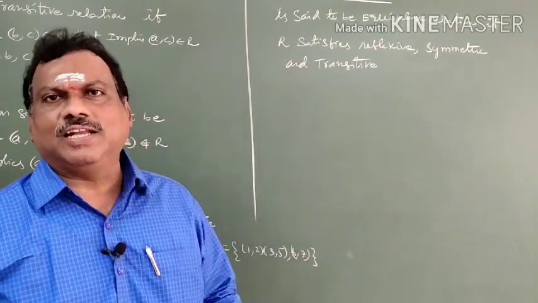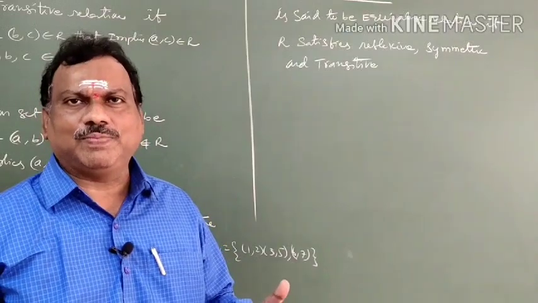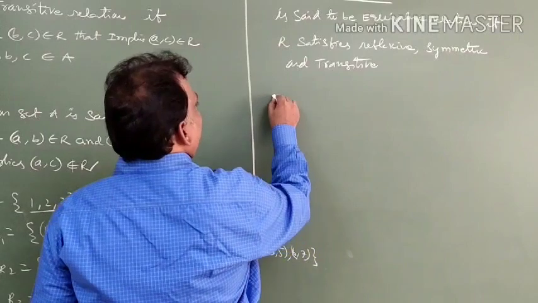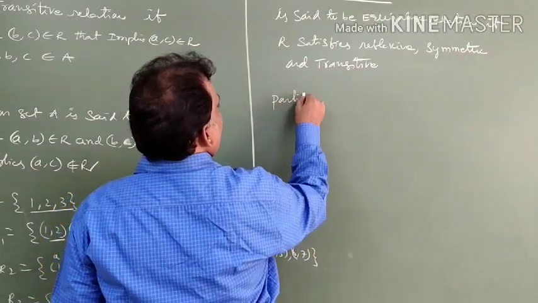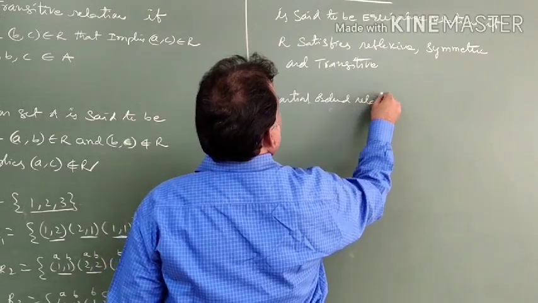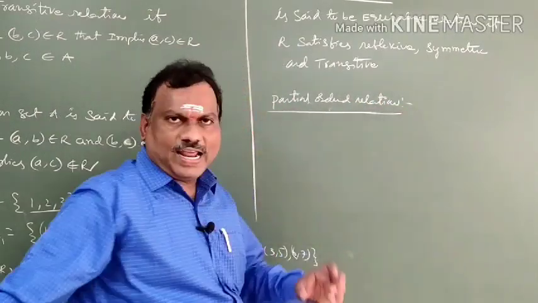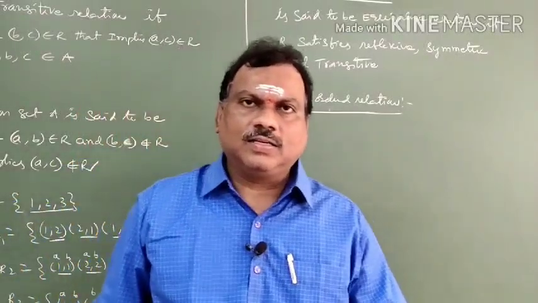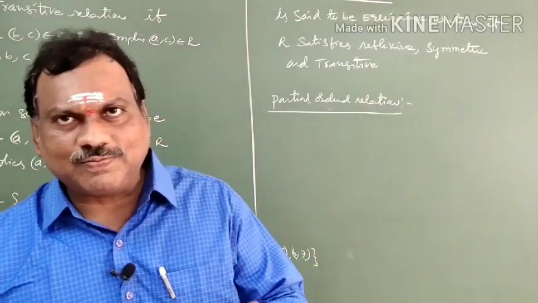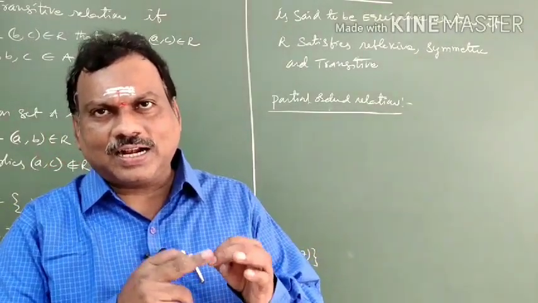One more relation is there, partial ordered relation. They won't ask it in PU; it is in competitive exams. What is a partial ordered relation? A relation R is said to be a partial ordered relation if it satisfies reflexive, antisymmetric, transitive.